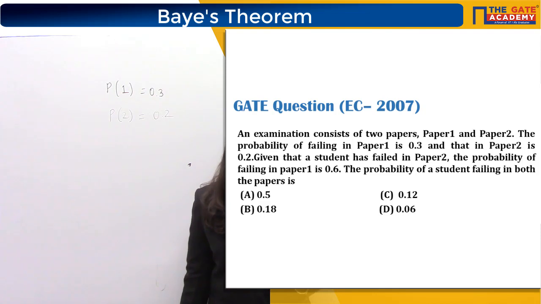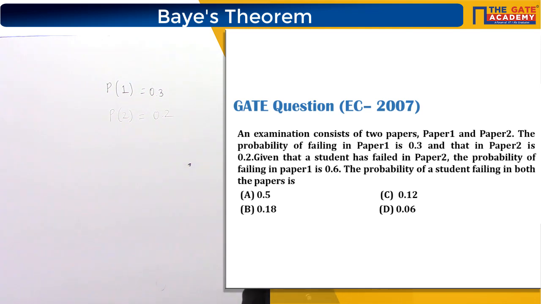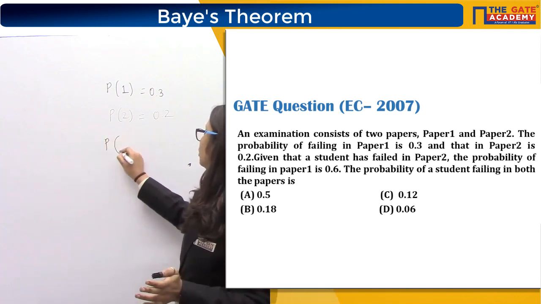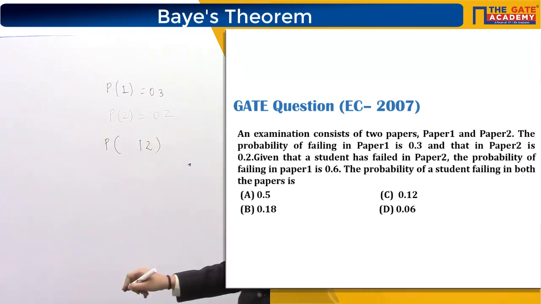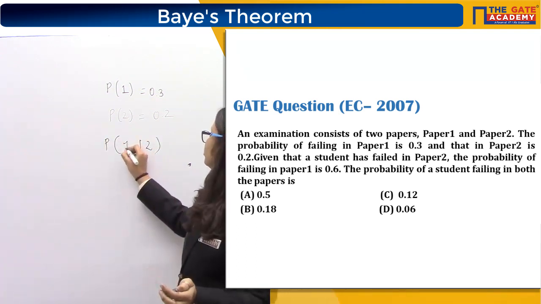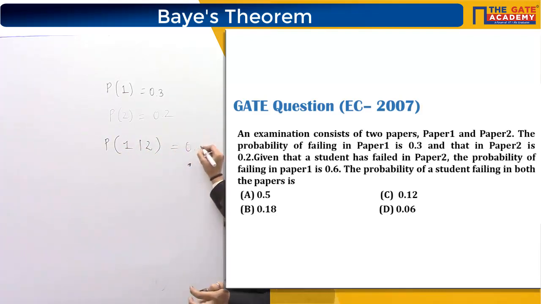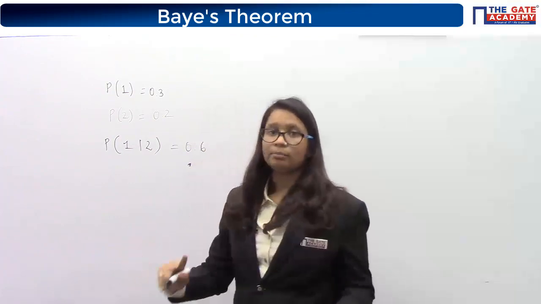Do not get confused that paper 1's probability is asked 2 times. See the question carefully. It says given that a student has failed in paper 2, which means the condition is applied: if you know he has failed in paper 2, then the probability of failing in paper 1 will be 0.6.